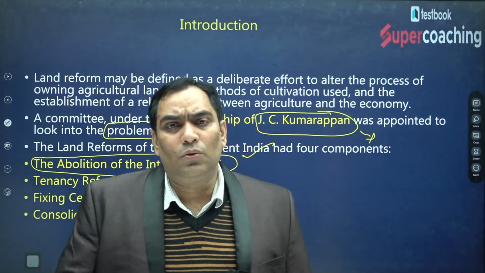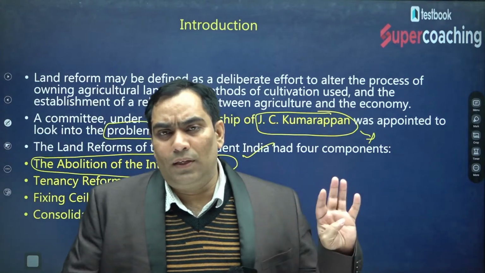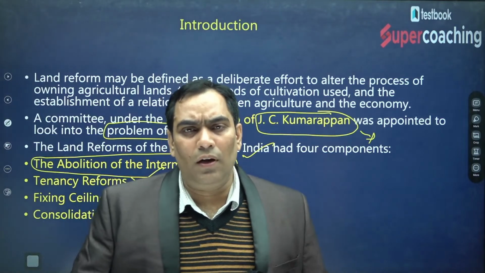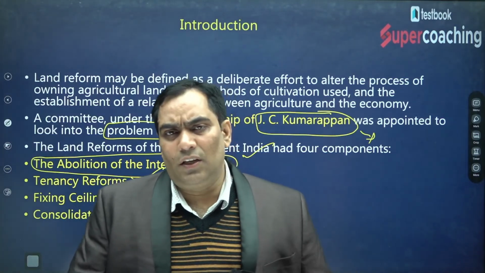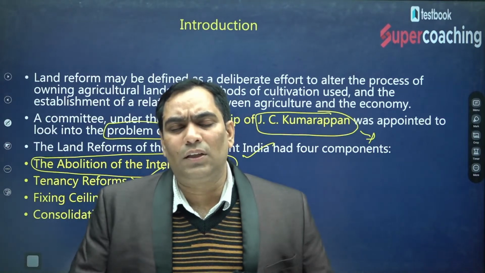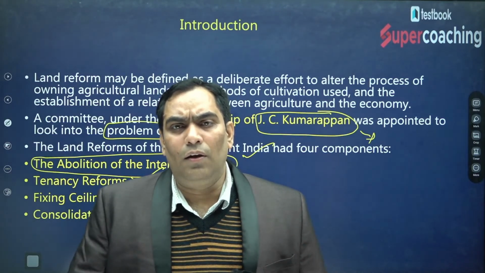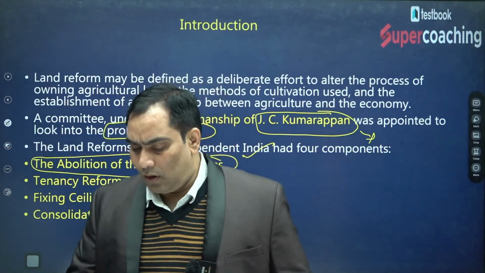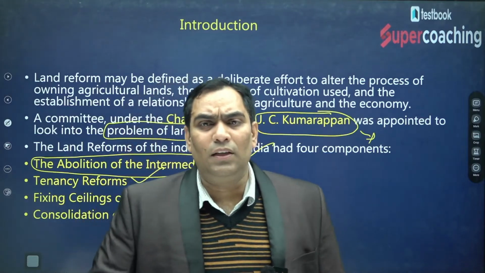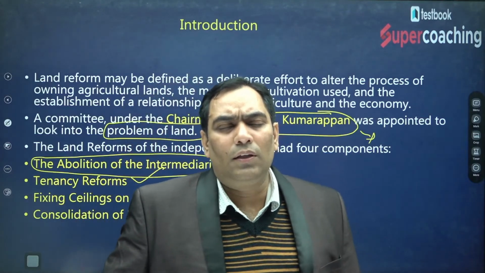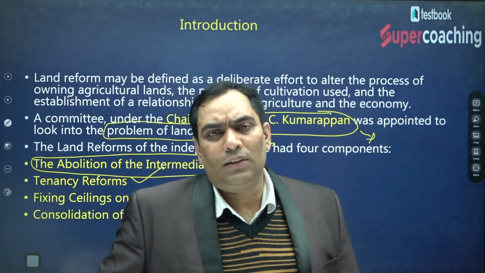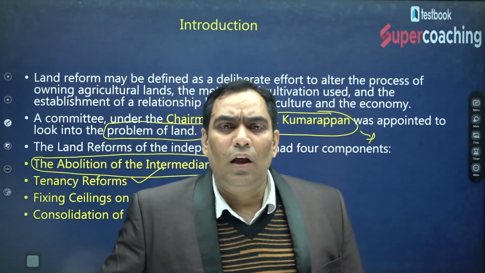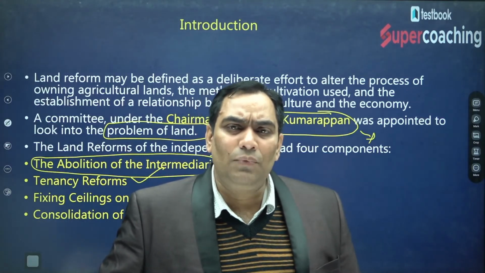So the government took four measures in regard to land reforms. One is abolition of intermediaries. Second is tenancy reforms. Third is fixing the ceiling on land holding. And fourth is consolidation of land holding. We will discuss all these steps, what steps were taken and whether they succeeded or not. If they did not succeed as per expectation, why they did not succeed, we will analyse.